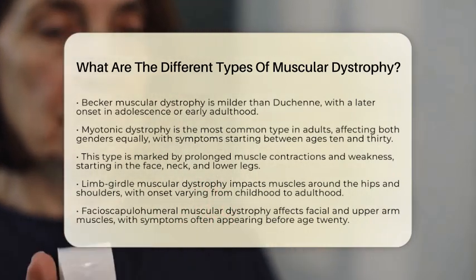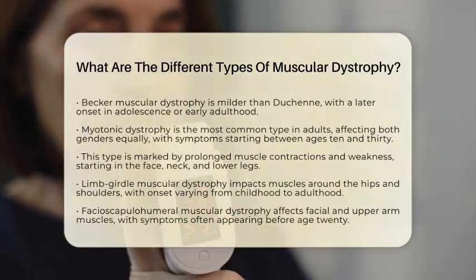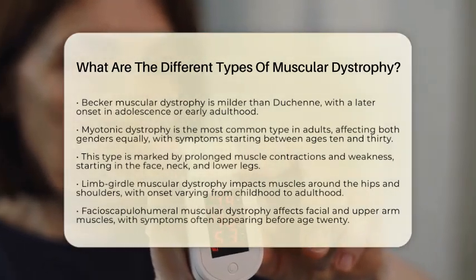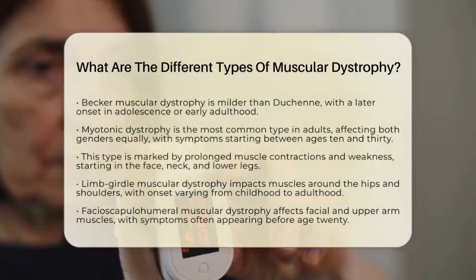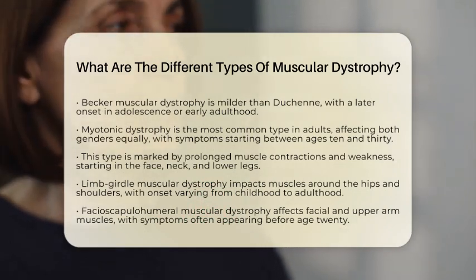Limb-girdle muscular dystrophy affects the muscles around the hips and shoulders. The onset can vary widely, occurring from childhood to adulthood, and it impacts both genders equally. Depending on the subtype, muscle weakness can also involve the heart and respiratory muscles.